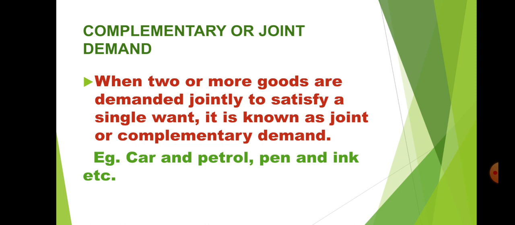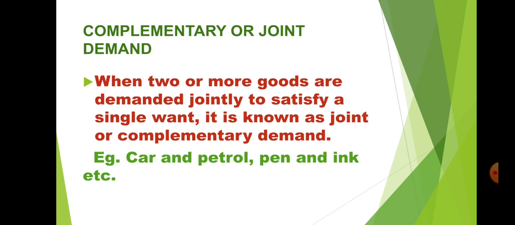So, both the things, car should be there, petrol should also be there, then only you can satisfy your need with the car and petrol. Second example, pen and ink. If you have only pen but ink is not there, again that pen is not going to be useful for us. So, pen and ink both should be required at a time to satisfy your need.